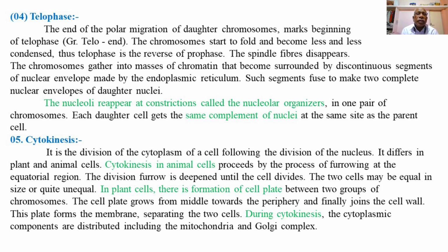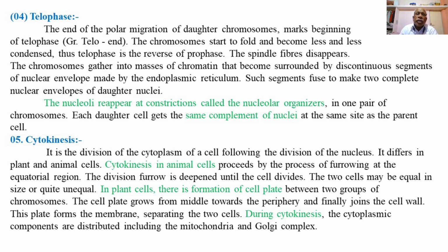So, cytokinesis is the division of the cytoplasm of the cell following the division of the nucleus. After the division of the nucleus during the telophase, the cytoplasm also divides, and it differs in plant and animal cells. Cytokinesis in animal cells proceeds by the process of furrowing, by forming the division furrow at the equatorial region from outside into the cytoplasm.